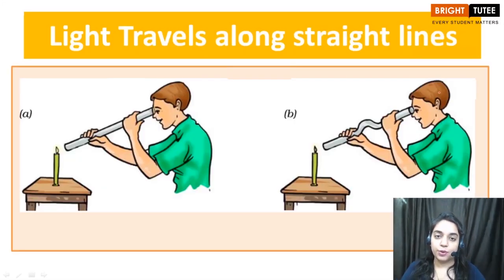Now children, we are going to do an activity. Through this activity, it will become much more clear to you that light is traveling only along a straight path.